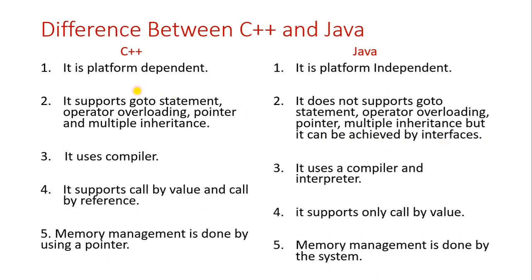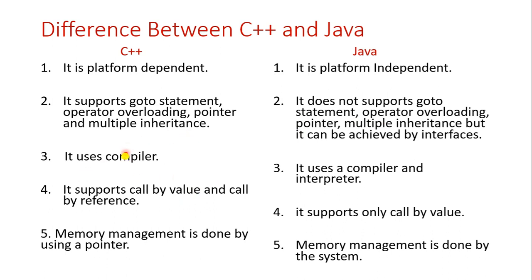As I told, whatever the difficult concepts are in C++, they have either been left out in Java or re-implemented in other ways. These are all important concepts in C++, but they are not there in Java. Multiple inheritance is also not there in Java, but it has been re-implemented in another way, as interfaces. What is this interface? We will see it in detail in a separate video in the coming videos. Just remember this point for now.